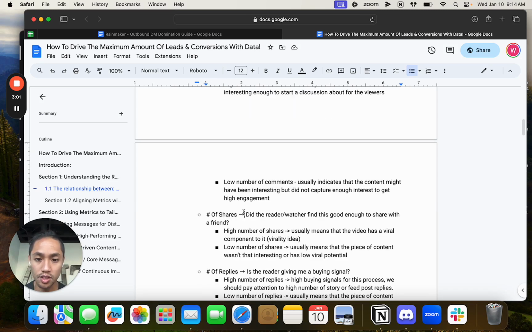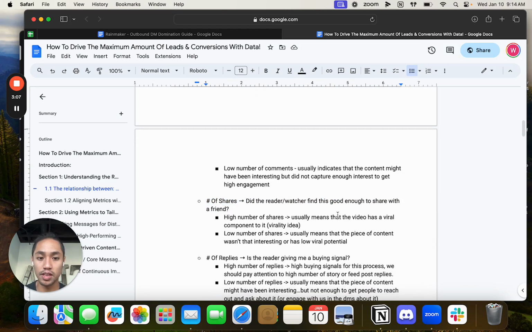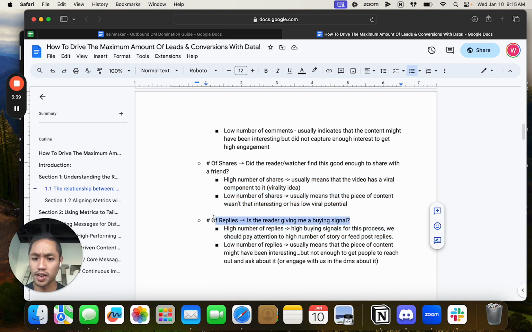And then shares. Did the reader or watcher find this good enough to share with a friend? The number of shares is important. A high number of shares usually means the video has viral potential. A low number of shares usually means the piece of content wasn't that interesting or has low viral potential. The number of shares can also be correlated with interest in the topic, because if someone wouldn't share it with someone else because they thought the information was dope, then I don't think it's a good piece of content. So we want to keep iterating to increase the number of shares. And then the number of replies. To me, the number of replies directly correlates to buying signals.